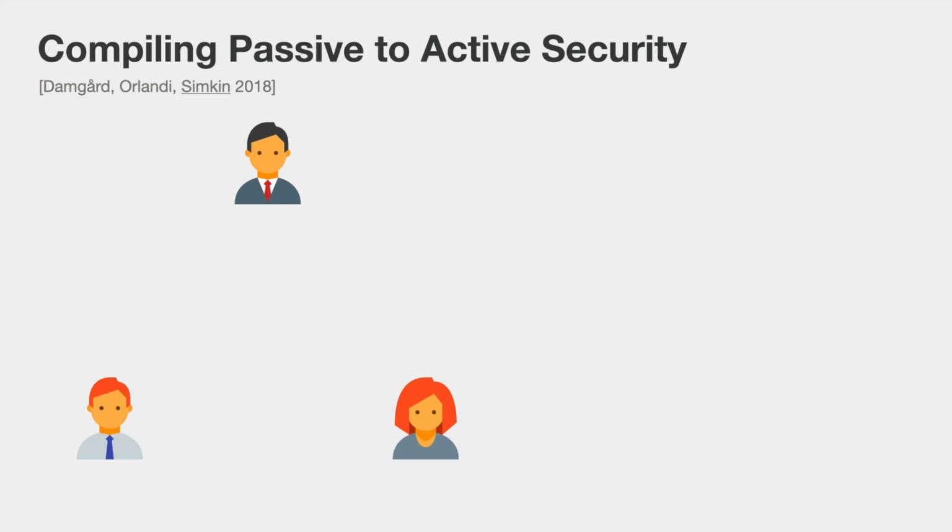The starting point of our compiler is a previous compiler by Damgård, Orlandi, and Simkin from 2018, where they showed how to transform a passively secure protocol into an actively secure one.